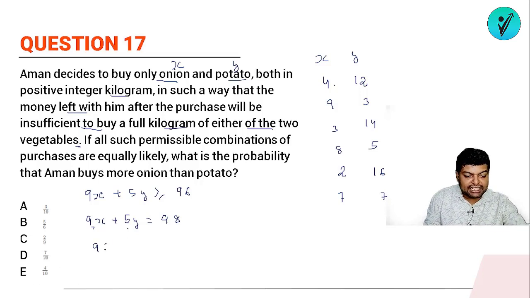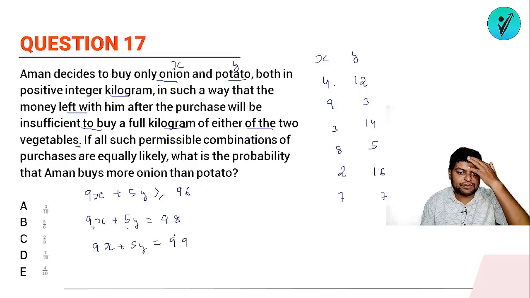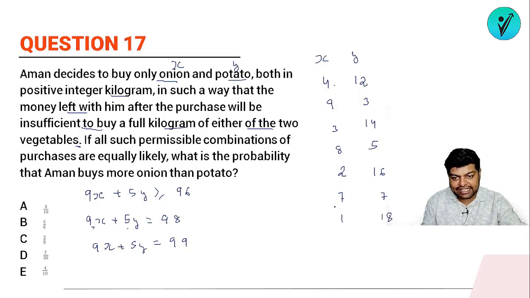Next equation can be 9x + 5y = 99. Okay, so 9x plus 45, so 3, 4, 3, 2, then it will be 12, 14, 16, then it will be 18. ठीक है, similarly अगर ये पैटर्न देखो तो 9 8 7, so this can be 6. Okay, so 9 6s are 54 and it will be what? 54 अगर इसमें subtract कर लोगे so it will be 45, right? So 5 into 11, I think. Just cross check it. 9 6s are 54 and 45, so it will be 99.